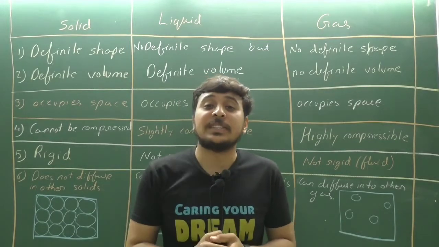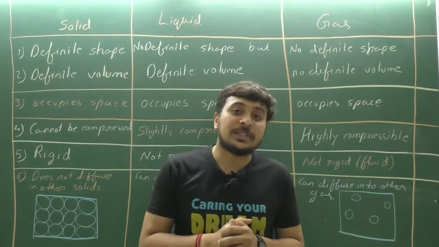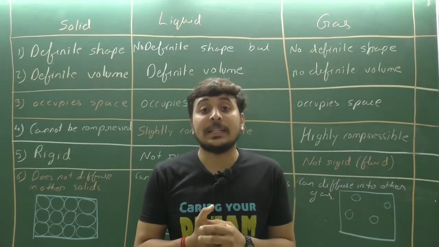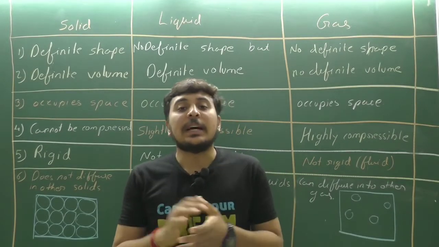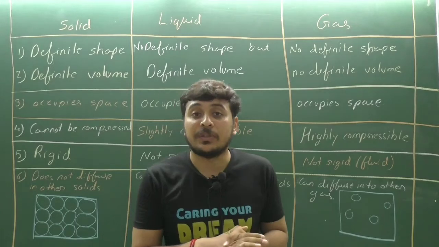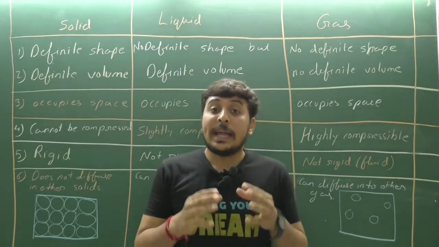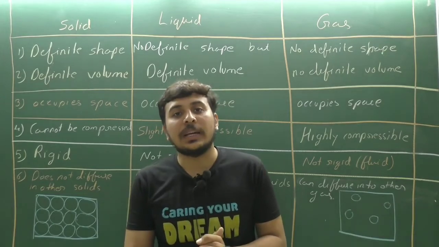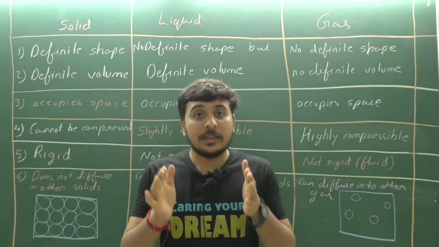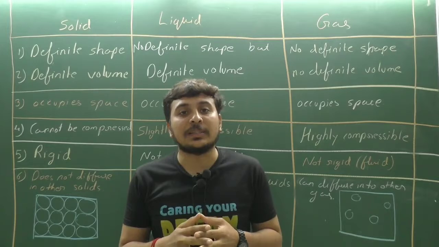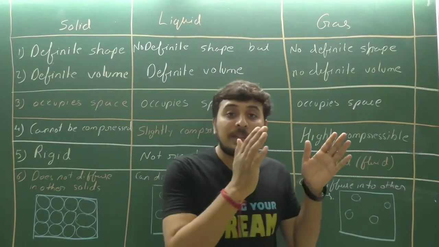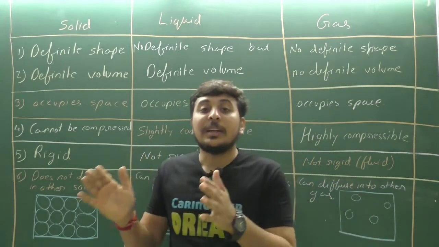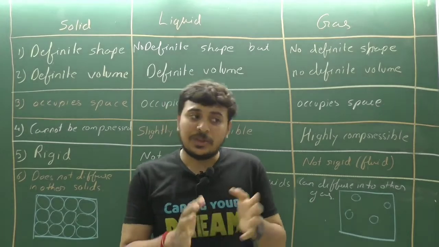This is our second lecture of class 9 science chapter number 1, matter in our surroundings. In the last lecture we learnt about the definition of matter. What do we mean by matter? Anything that occupies space and has mass is known as matter. So we have two characteristics: matter requires space and has mass. So those are the matters.